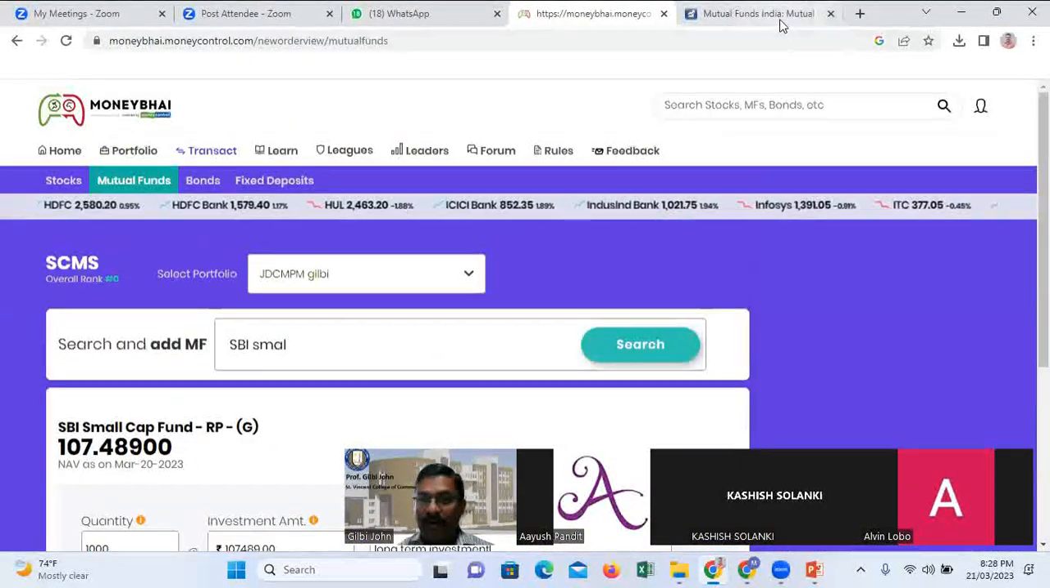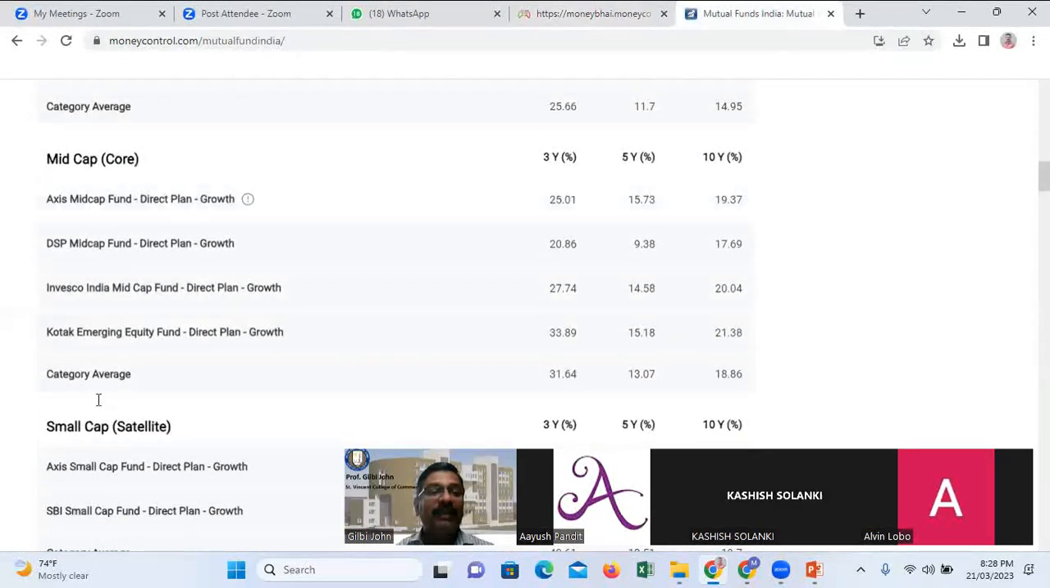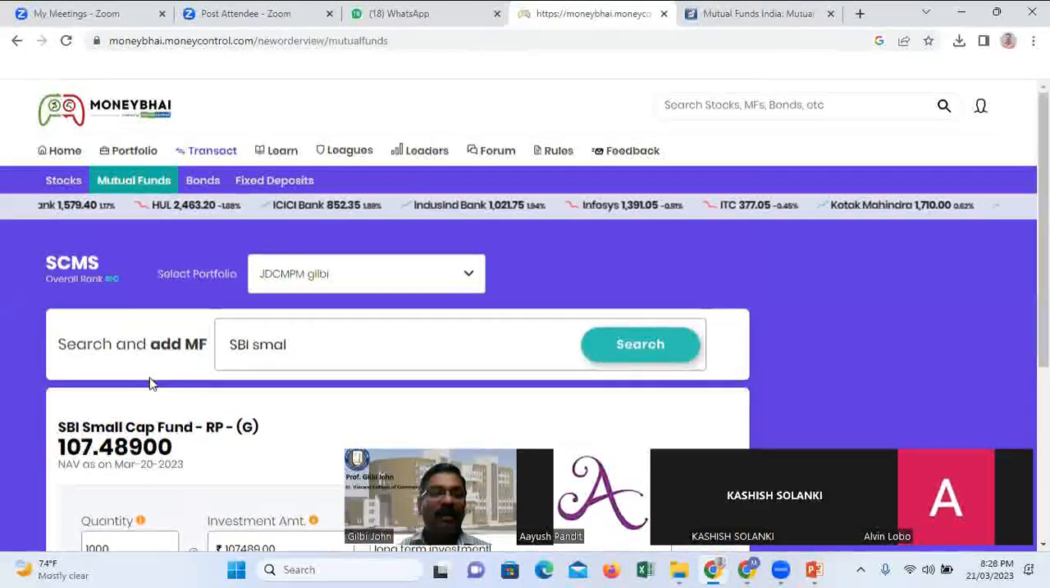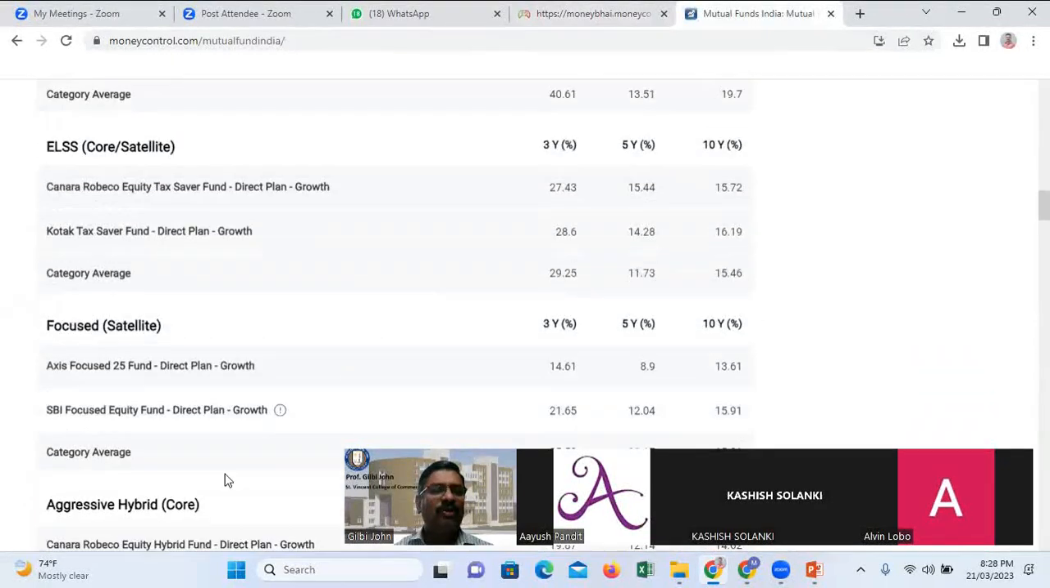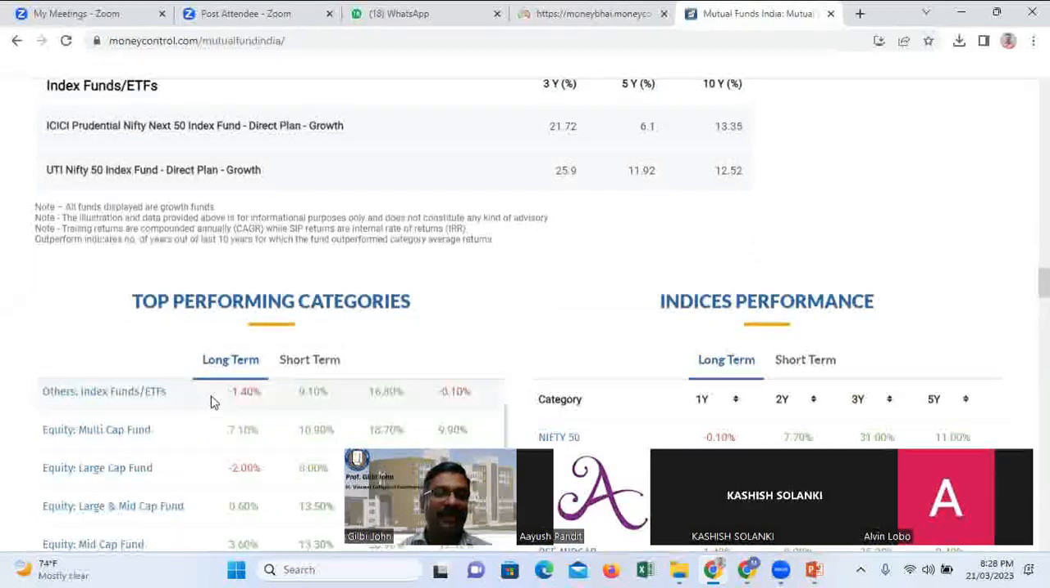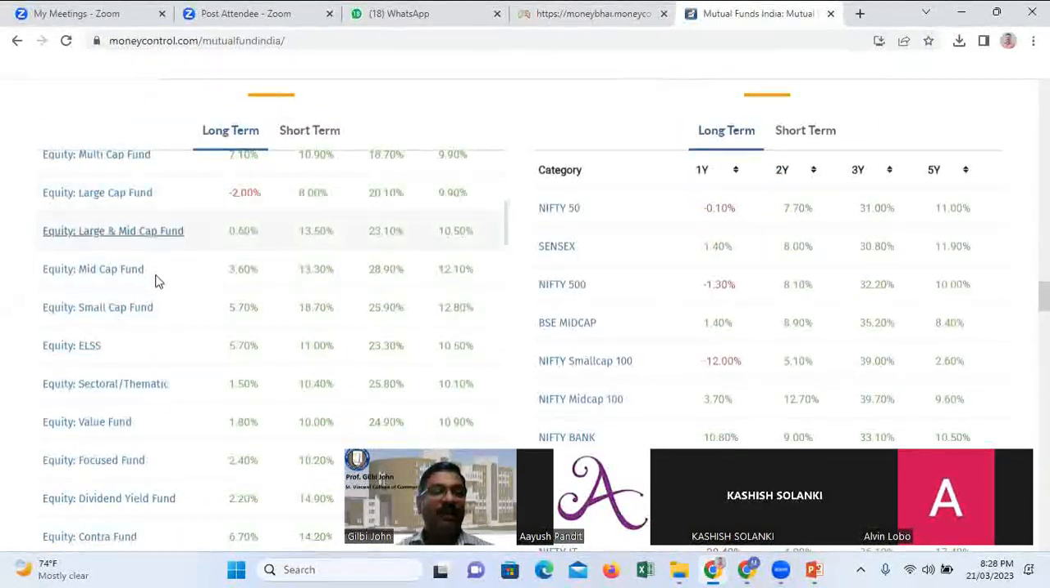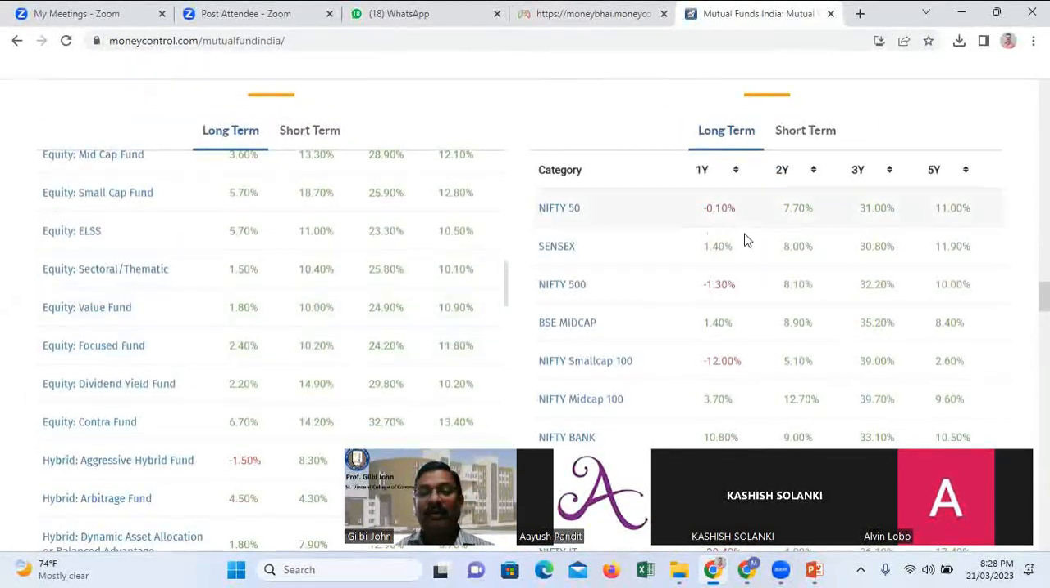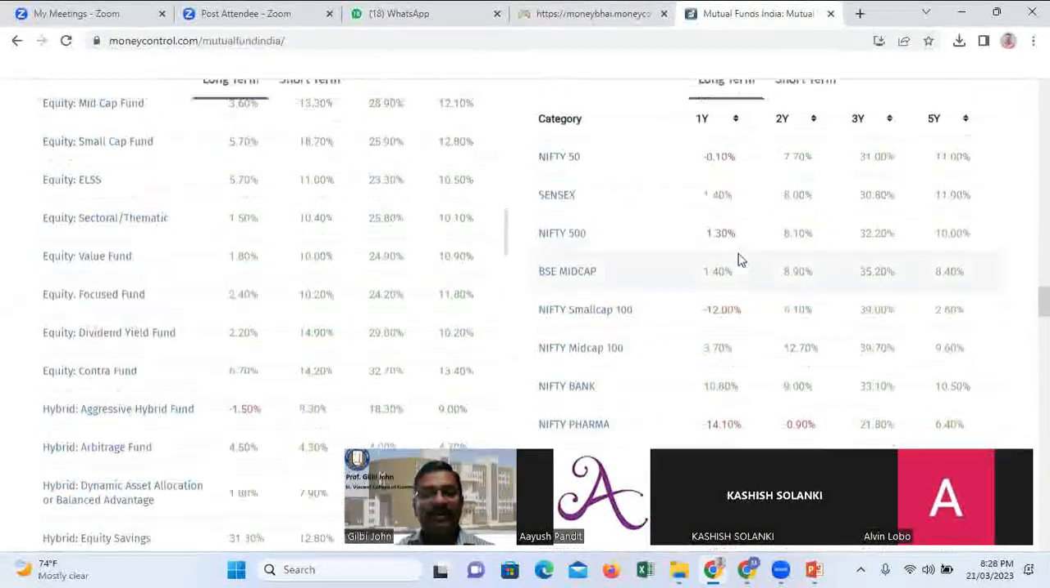So you can go to moneycontrol.com and look at the name. Now I have told you one fund name is SBI small cap. There are various funds available. Just check what is available to buy and sell. There are so many types of funds mentioned here. Here also you will find various funds. So just go to it.